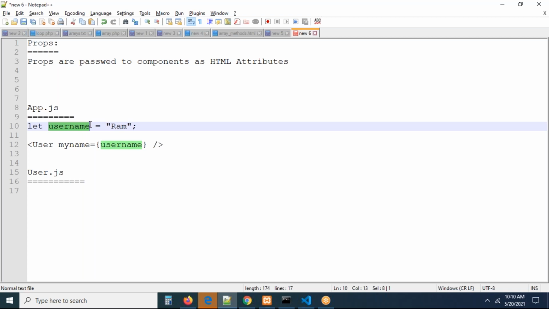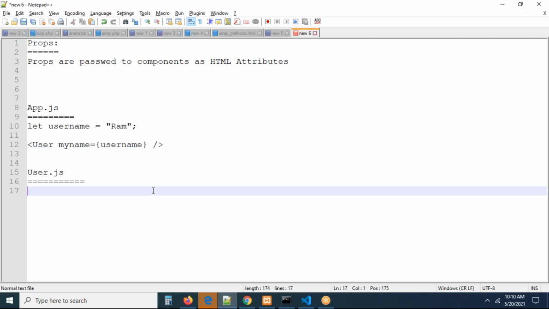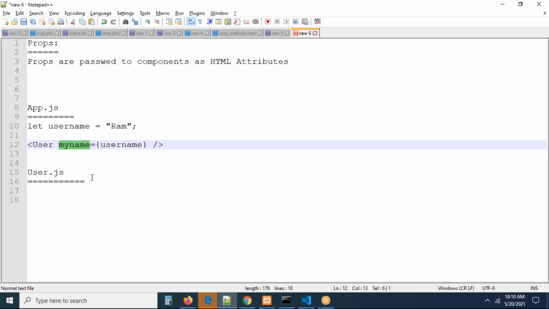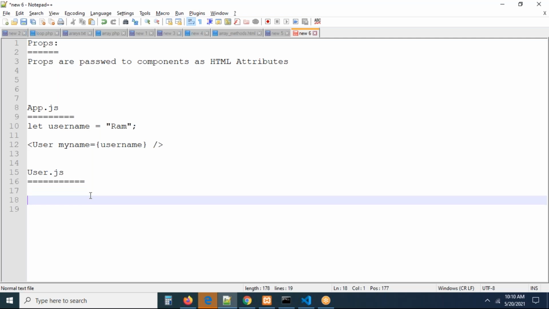Remember carefully. You may want to send a group of records to the user component, or simply a plain value. This is exactly the story, guys. Now you are passing this to your component. What is the component name? User.js. So you are sending data to the user component from app.js, but in the user component I have to access the data. You are passing data to user.js as an attribute, as a property, and in the user component you have to access that property.